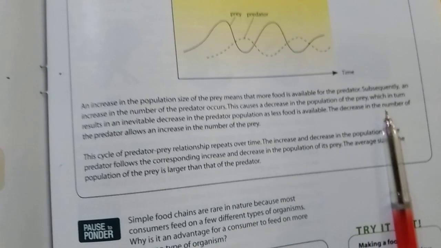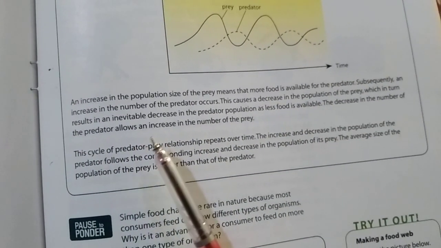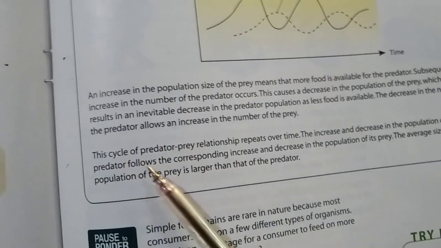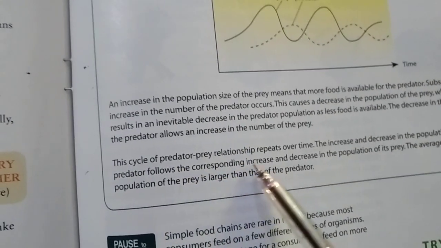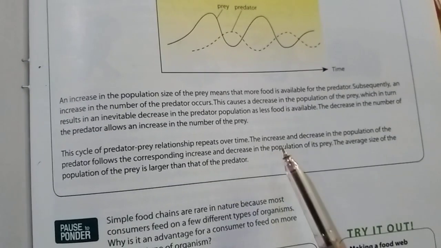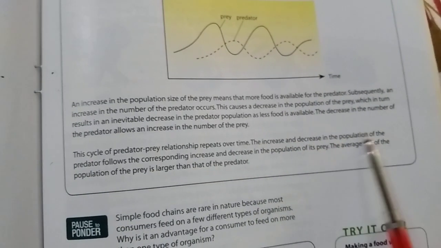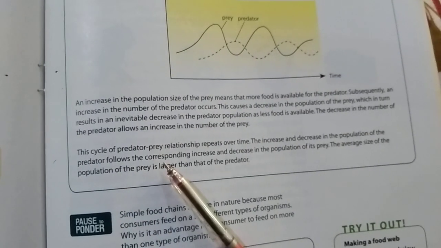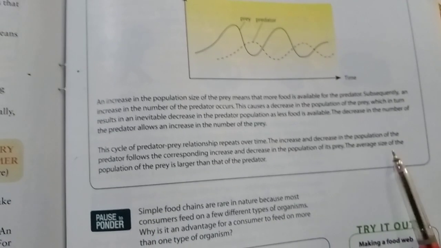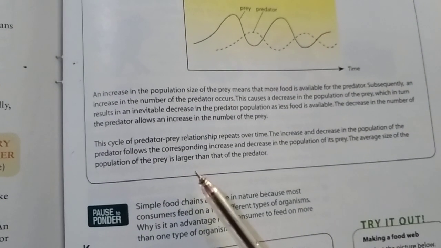The decrease in the number of predators allows an increase in the number of prey. This cycle of the predator-prey relationship repeats over time. The increase and decrease in the population of the predator follows the corresponding increase and decrease in the population of its prey. The average size of the prey population is larger than that of the predators.